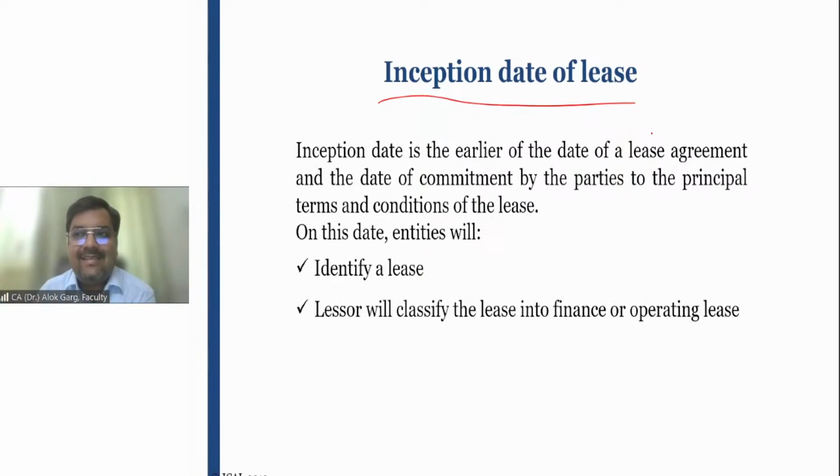So with Mr. X, can you go to Mr. X and his second floor is vacant? Can you use that? Answer is no. So guys, on 28th February, first of all, we will decide whether it is a lease agreement or not. Second, lessor, myself, will decide whether it will be a finance lease or operating lease, because from the lessor perspective, the classification still persists, but from the lessee perspective, this classification is not there. Okay. So friends, 28th February is an inception date of the lease, when the parties will decide whether it is a lease agreement and the lessor will decide whether it is a finance lease or operating lease.